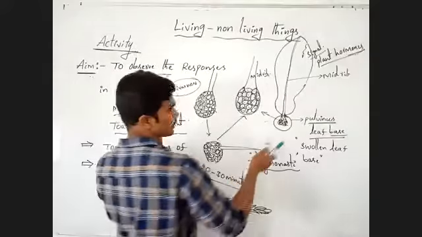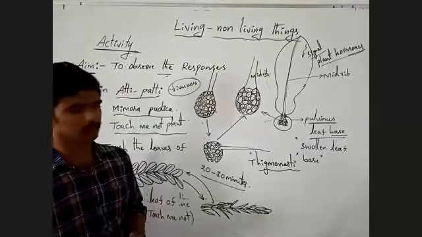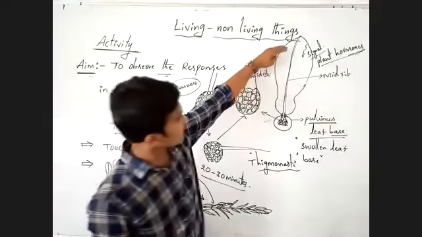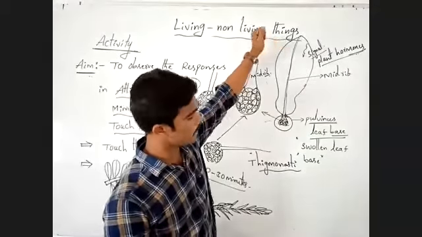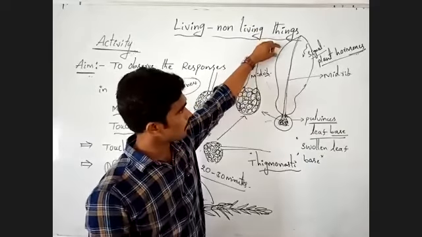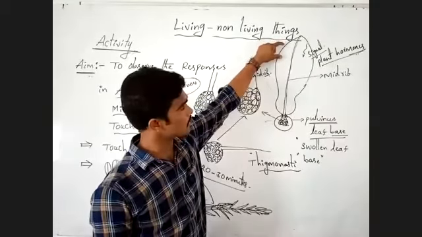That is why the leaflet is in upright, erect condition. Whenever we touch the leaflet, okay, what type of signal is generated?